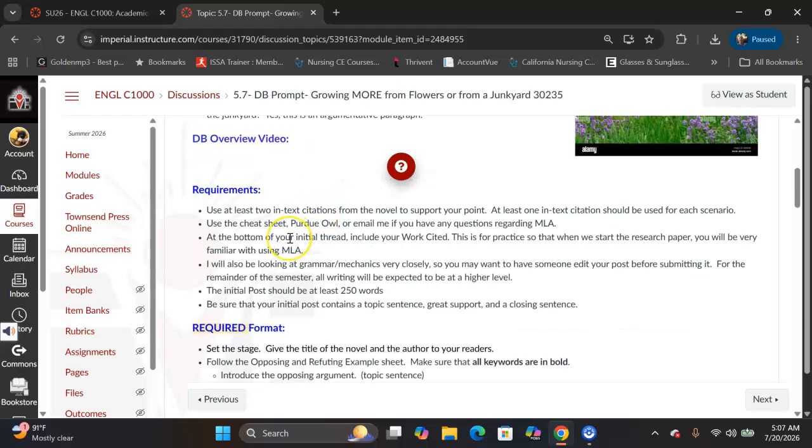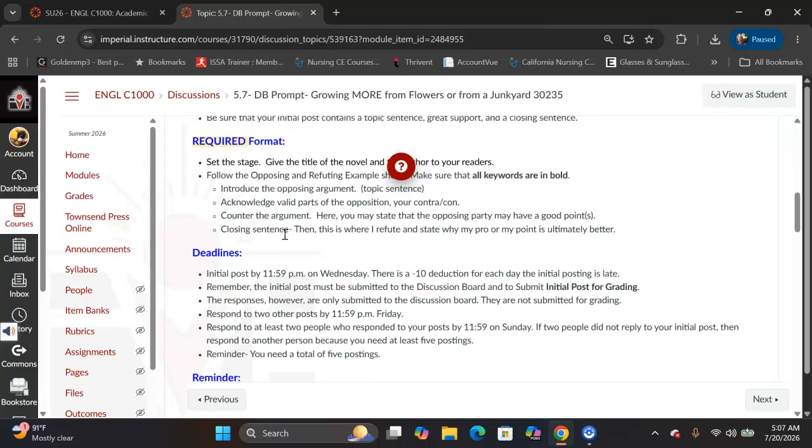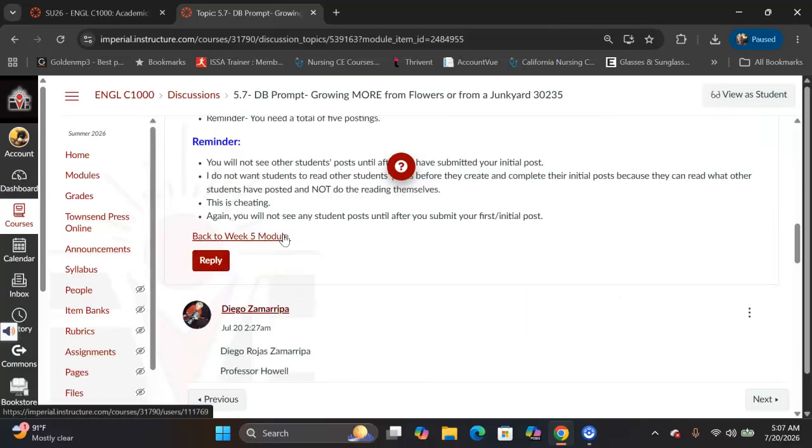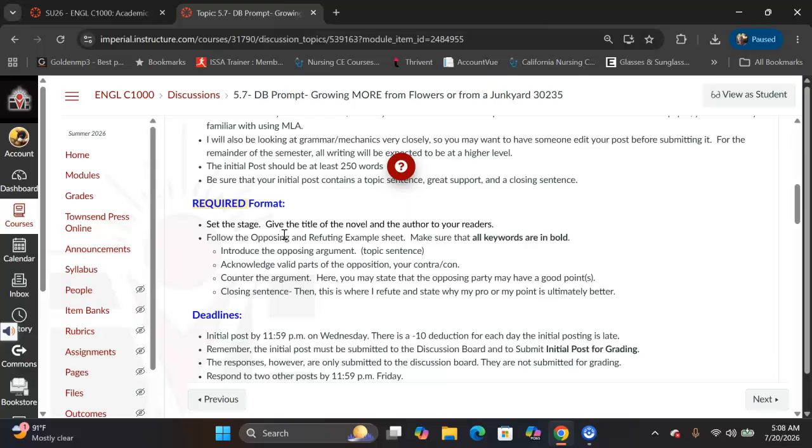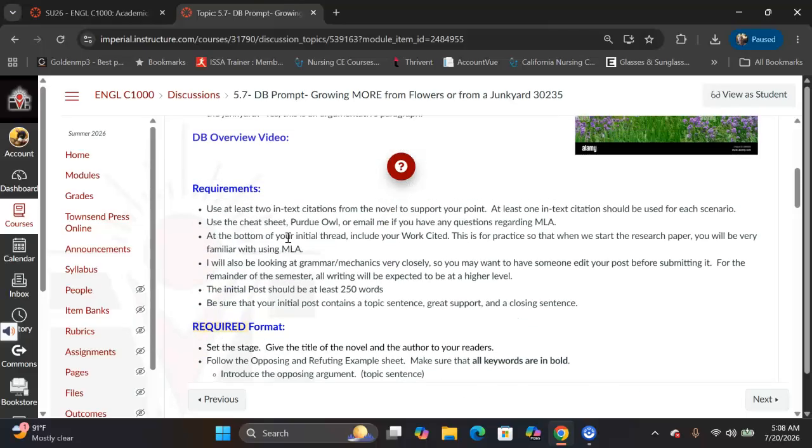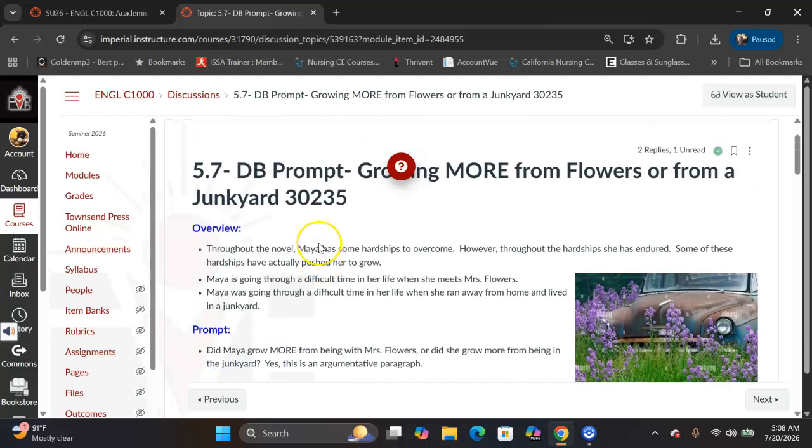And you're going to set this up like an opposing and refuting. You're going to follow the four steps. Introduce, acknowledge, counter, closing. This will look like the opposing and refuting paragraph you just did for the discussion board from last week. So again, you have to decide, pick one as your pro, the other will be the opposing. And then it must look like